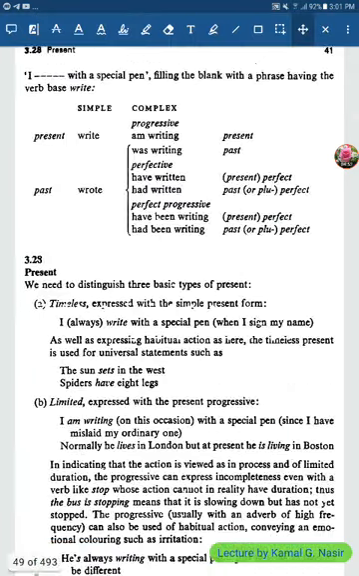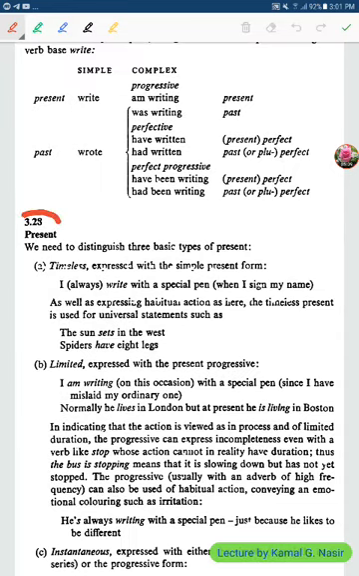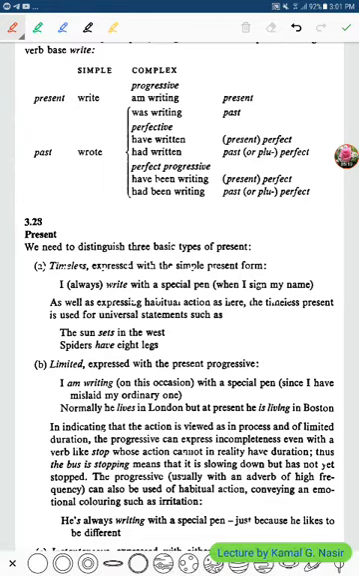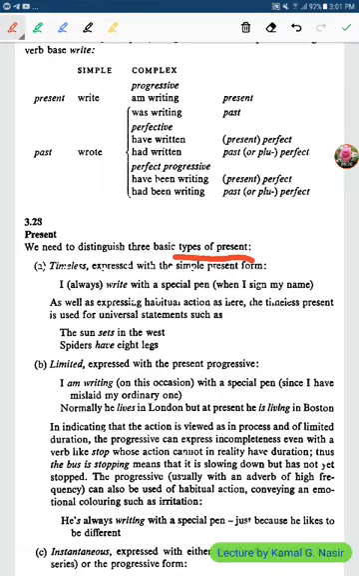Then we have these examples. For example, in the present, there are some features or types. We need to distinguish three basic types. This is in the present. You see, we said that they are present tense and past tense.